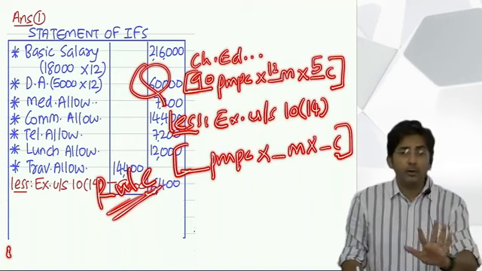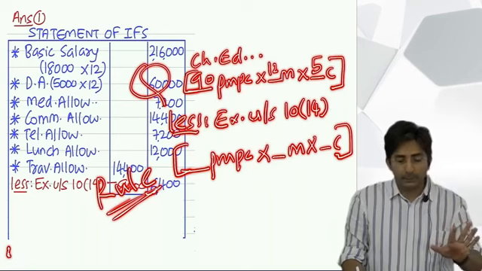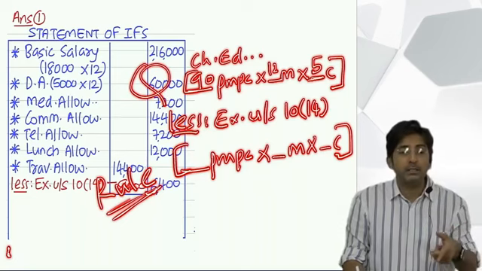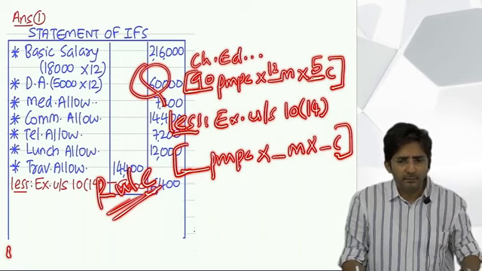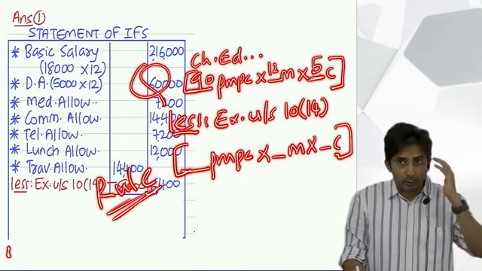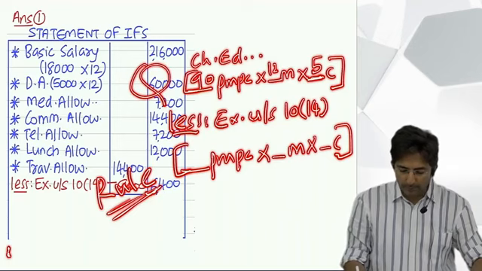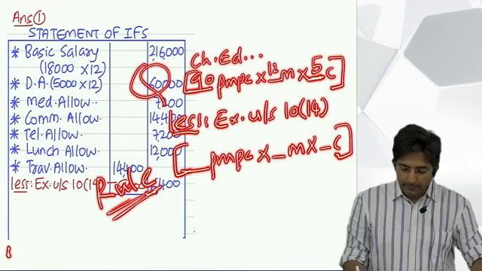See, right now don't try to show your knowledge of rules. First you have to write as per the question. In the question he has got 5 children. Write 5 children. When we subtract the exemption, that time you have to show the knowledge of the rules. So multiply, how much do you get? 90 into 12 into 5. How much? 5,400.